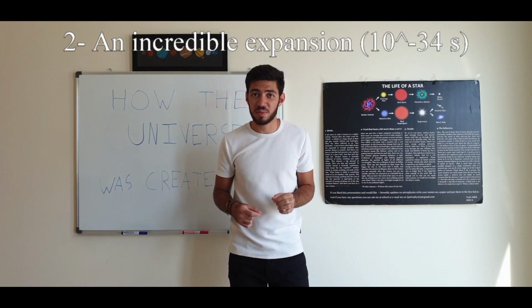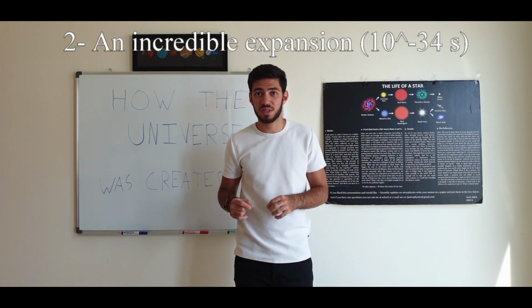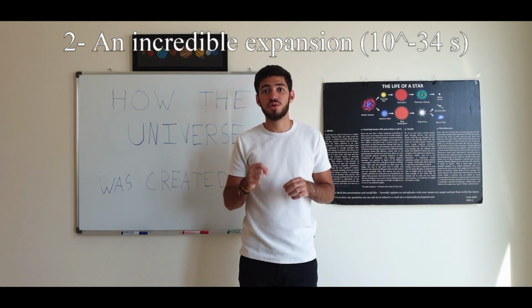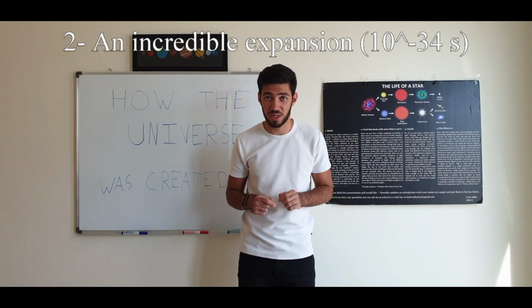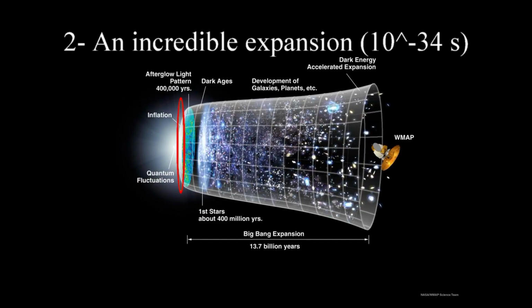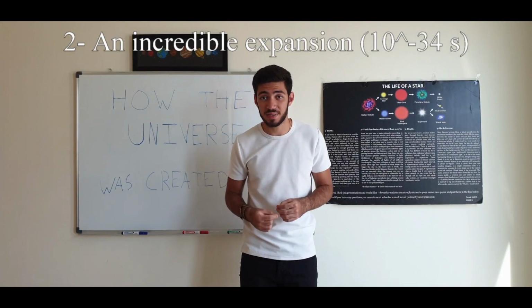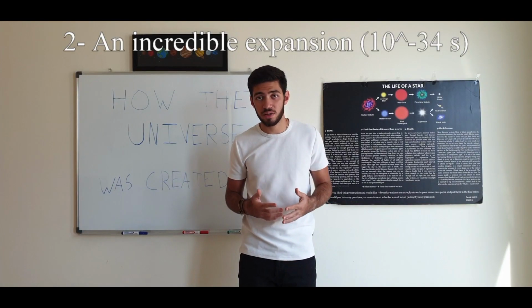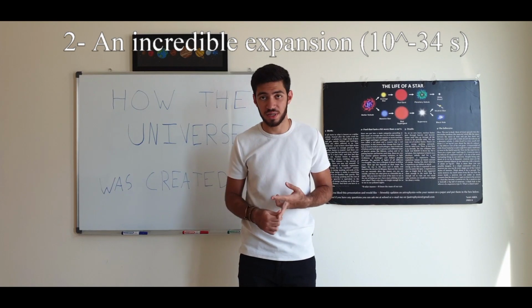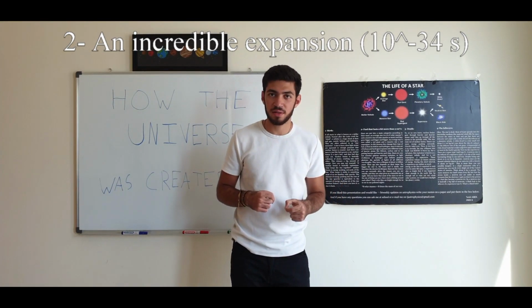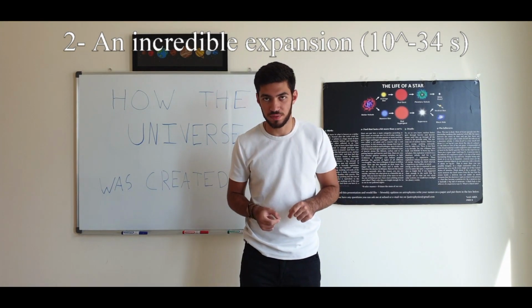Now, right after the Big Bang, the appearance of space everywhere in the universe underwent an incredible expansion, in which, in a very, very small amount of time, it doubled in size at least 90 times. And as it got bigger, it also got cooler and less dense. So the universe kept expanding, but it expanded at a slower rate.